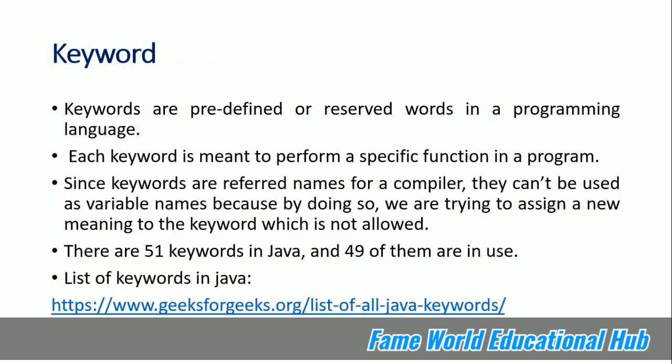Now coming towards the keywords. Keywords are the predefined or reserved words in the programming language. Basically, keywords are the words which have some specific meaning in the context of the language, which is already defined. So we cannot use any keyword as a variable. Each keyword is meant for performing some specific function in the program.